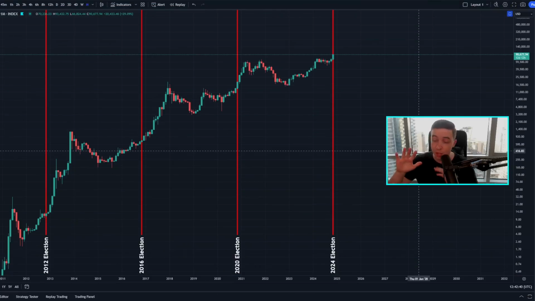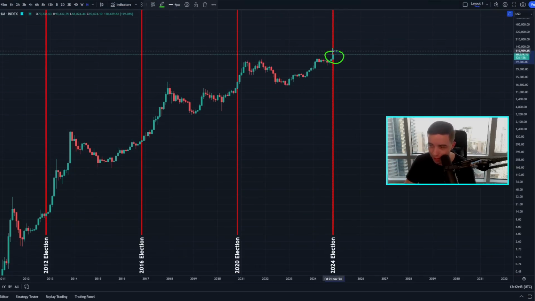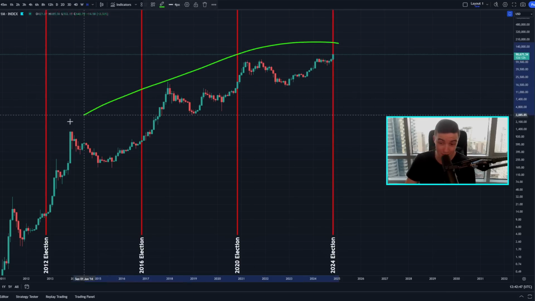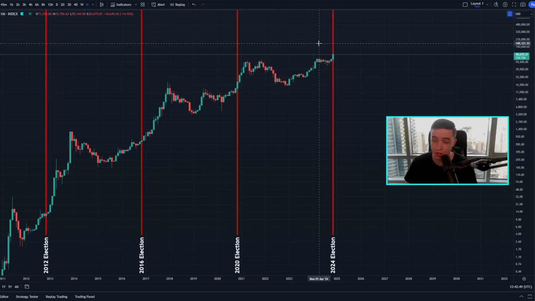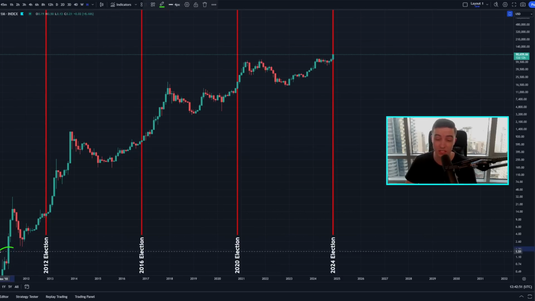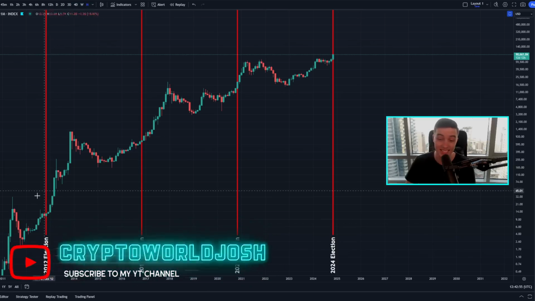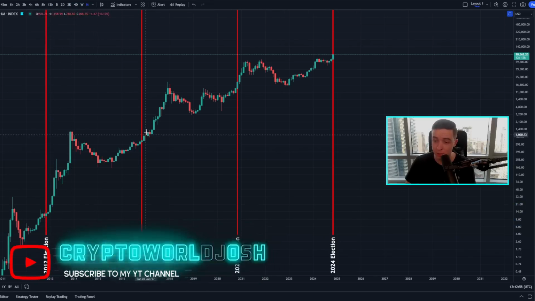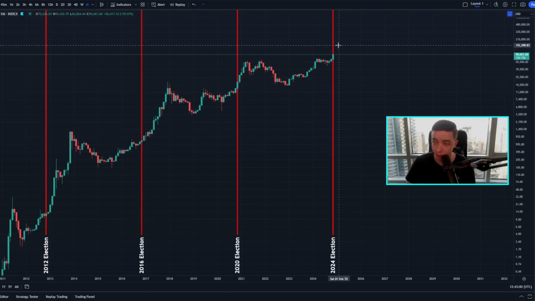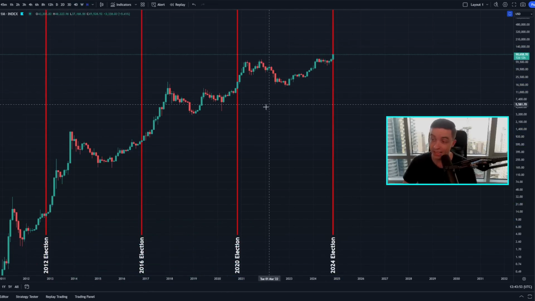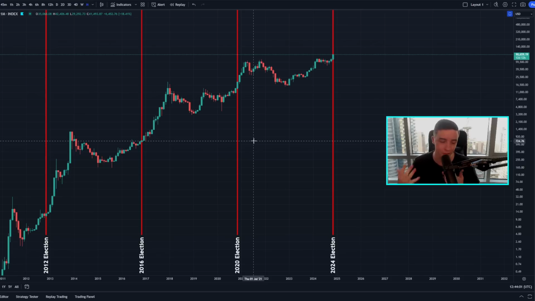First of all, starting off on the monthly Bitcoin chart. Each one of these candles is one entire month of Bitcoin price action. So this basically is looking at over a decade worth of Bitcoin price action, going all the way back to 2011, so pretty much Bitcoin's entire price history. And this chart right here shows the US presidential elections happening roughly once every 4 years, as we can see. And the Bitcoin price, historically speaking, works in 4-year cycles, mainly to do with the 4-year Bitcoin halving cycle, the Bitcoin halvings happening roughly once every 4 years.